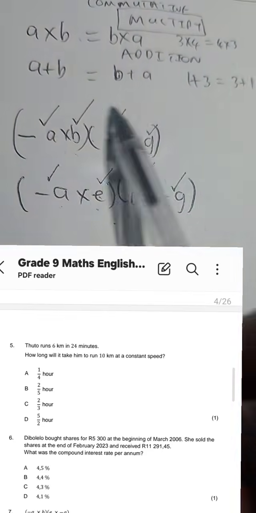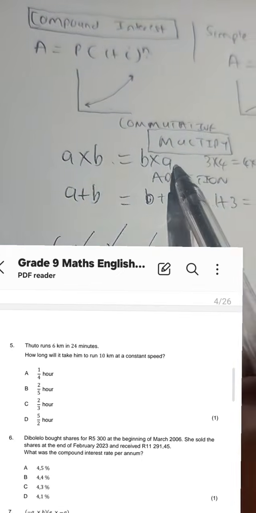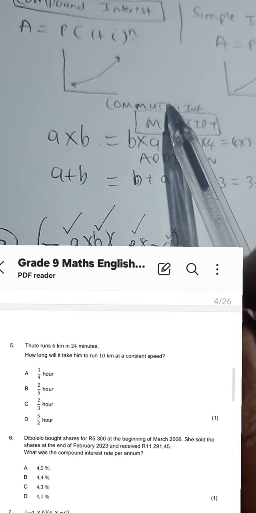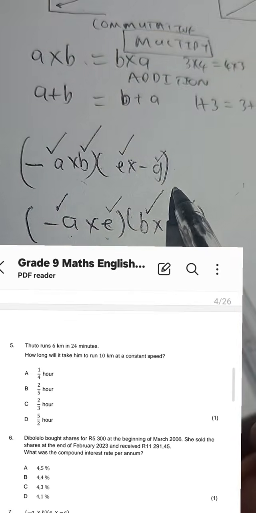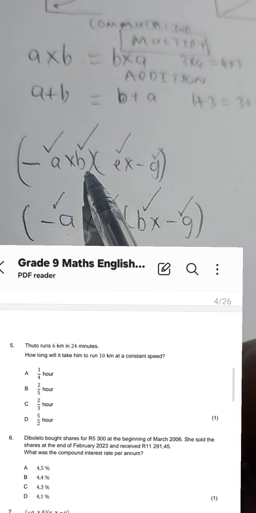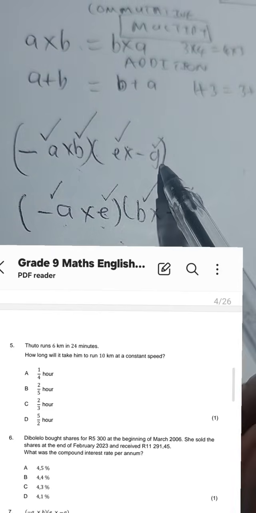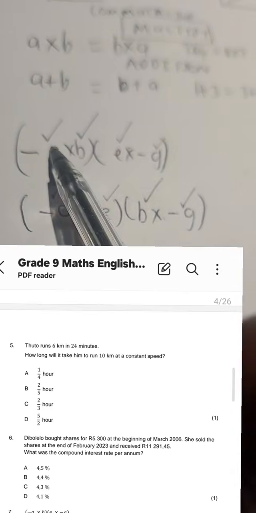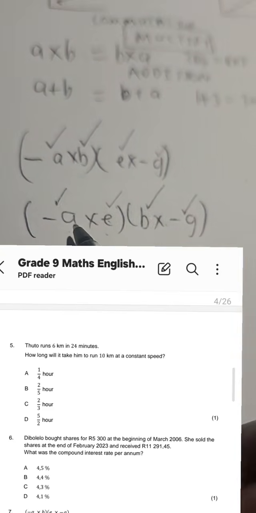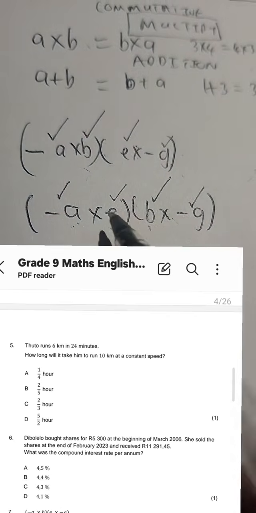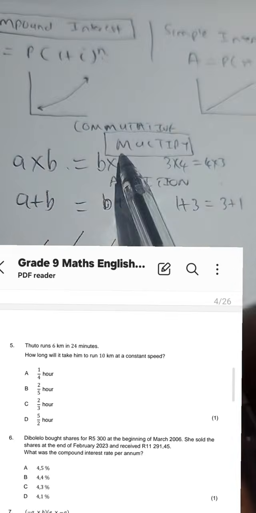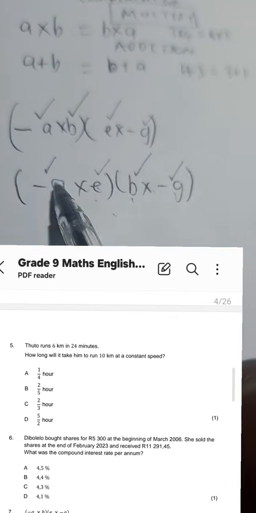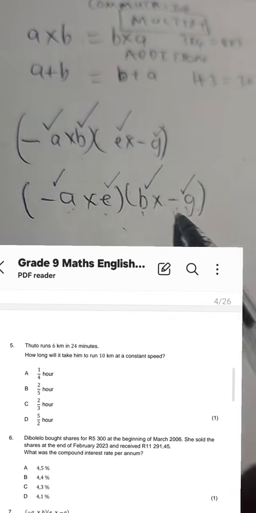Now, all of this, guys, for your expression for the question is multiplication. And remember, what did I say about multiplication? Guys, multiplication is commutative. So it doesn't matter the order, right? Brackets mean multiply here. Negative A is multiplied by B, which is multiplied by E, which is multiplied by negative G. So all in all, as long as we have the negative A, the B that's positive, the E that's positive, the negative G, for multiplication, the order in which you place these does not matter.